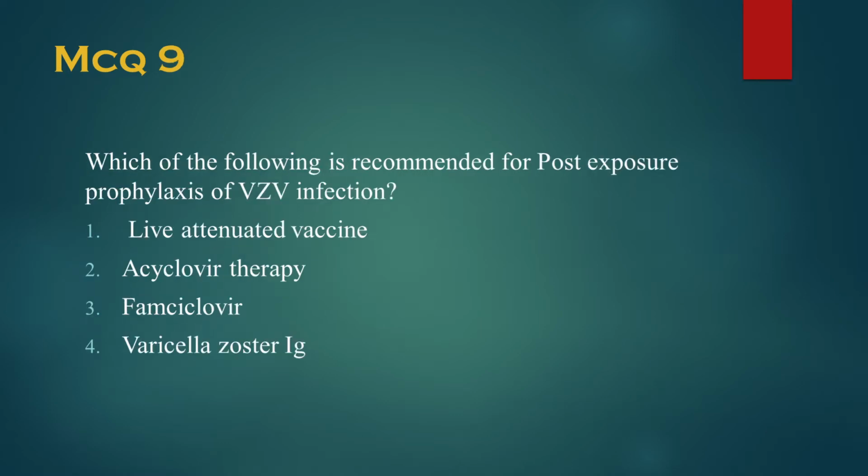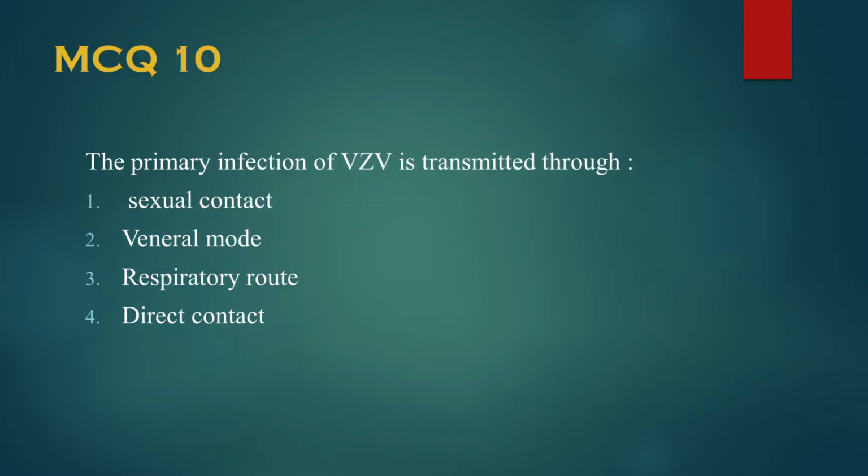Which of the following is recommended for post-exposure prophylaxis of varicella zoster virus infection? Either live attenuated vaccine, acyclovir therapy, famciclovir, or varicella zoster immunoglobulin. And the last question is, the primary infection of varicella zoster infection is transmitted through either sexual contact, venereal mode, respiratory route, or direct contact.